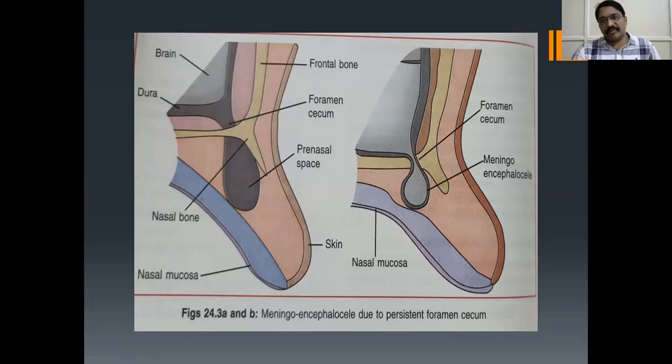How do you investigate? How do you know that this is encephalocele? Any radiological investigation you are going to do? The first investigation you are going to do is CT. But the investigation of choice is obviously MRI.